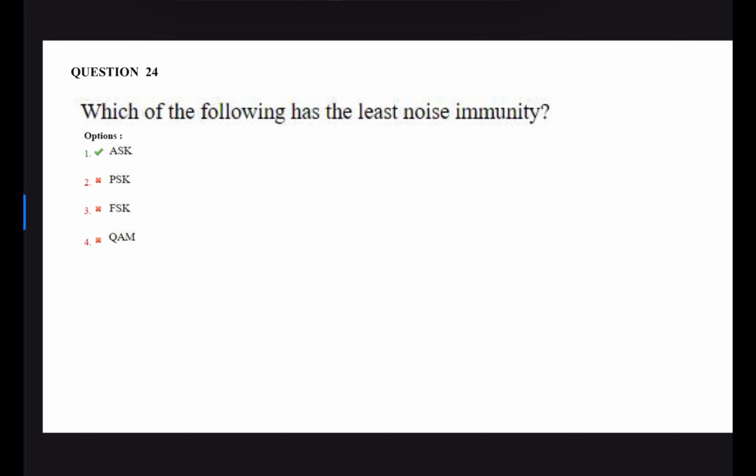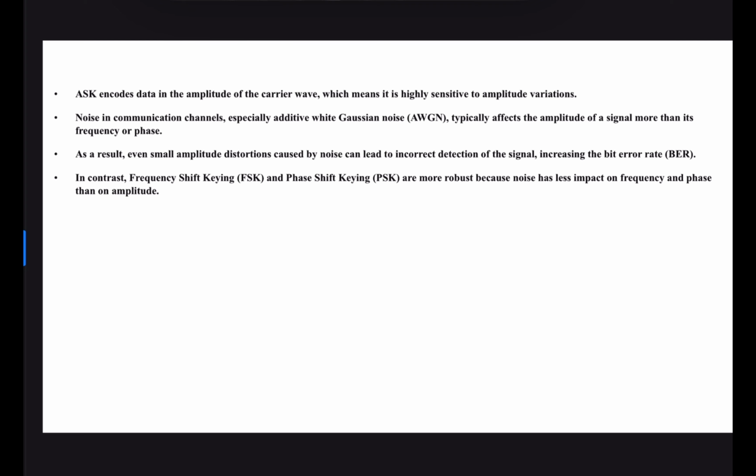Next question. Which of the following has least immunity? Obviously, the answer is amplitude shift keying, because ASK encodes data in the amplitude of the carrier, which means it is highly sensitive to amplitude variations. Generally, the noise in communication channels is additive white Gaussian noise, which typically affects the amplitude of the signal more than its frequency and phase. As a result, even small amplitude distortions caused by the noise can lead to incorrect detection of the signal,